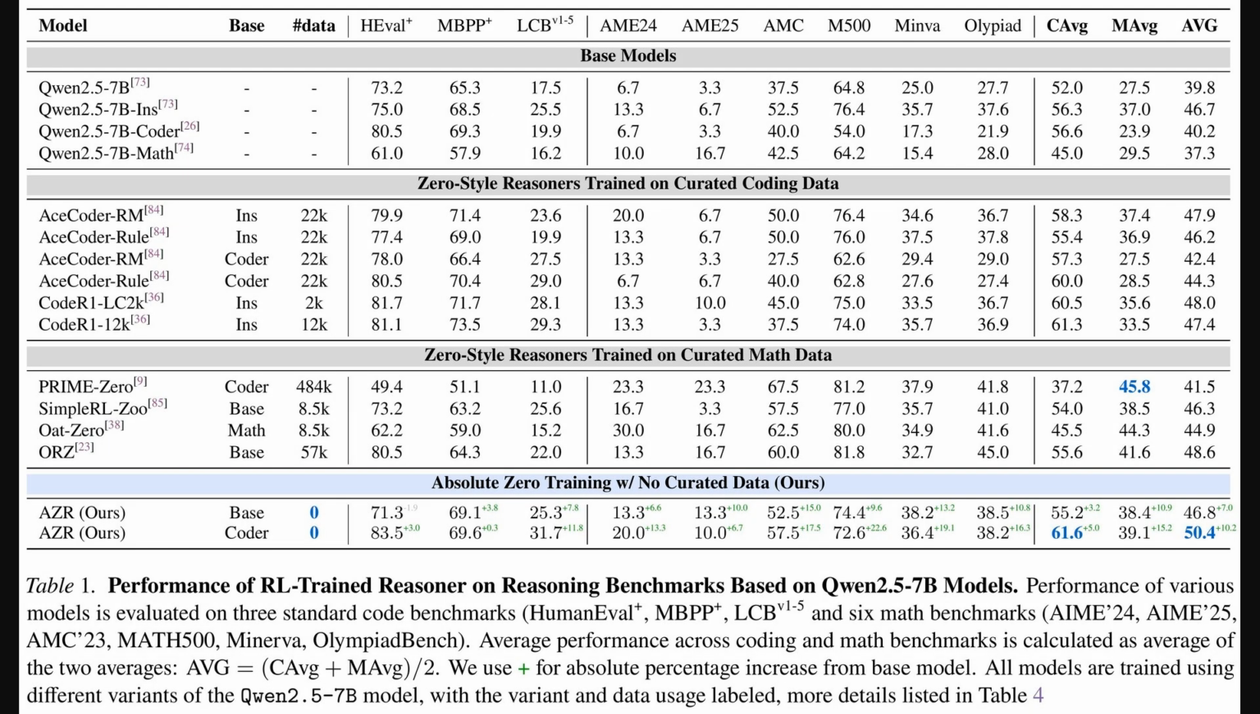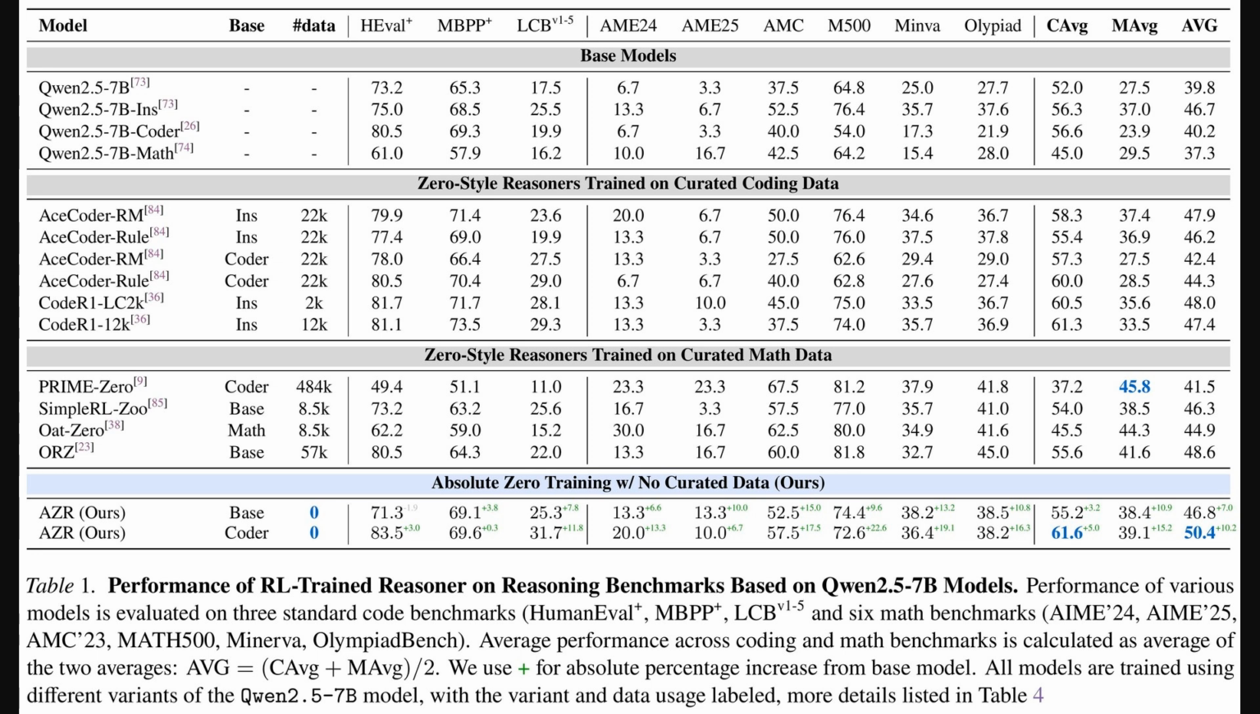So after detailing that self-play training algorithm, Table 1 here really shows us the payoff. This table lays out the performance of various models, including our Absolute Zero Reasoner, on a range of pretty tough coding and math reasoning benchmarks, things like HumanEval Plus for coding and AIME for math problems. It compares them using average scores for coding, which they call CAVG, math, or MAVG, and an overall average, AVG.